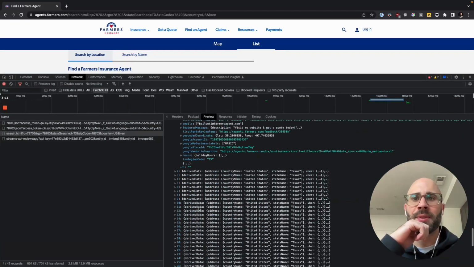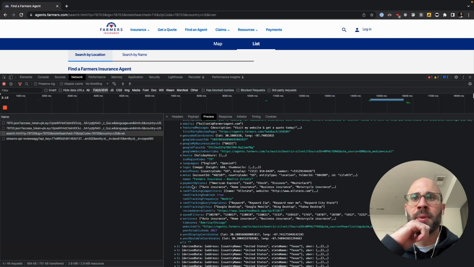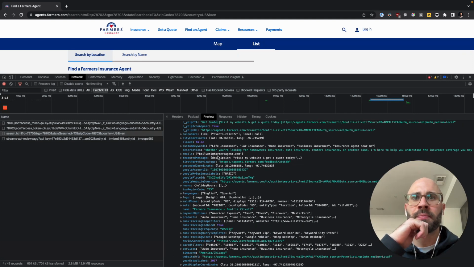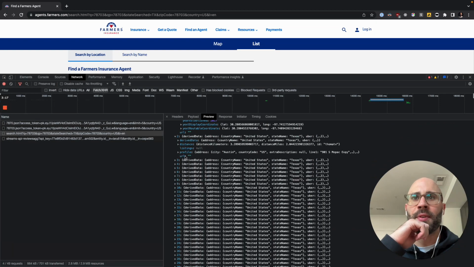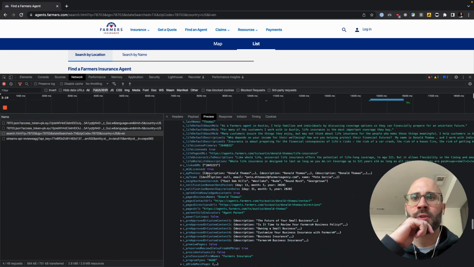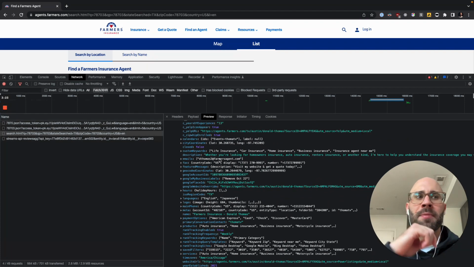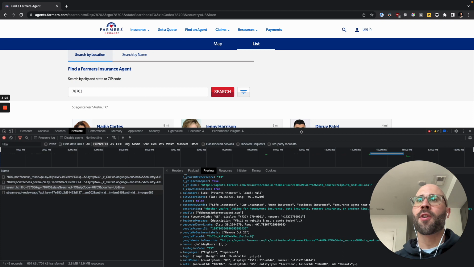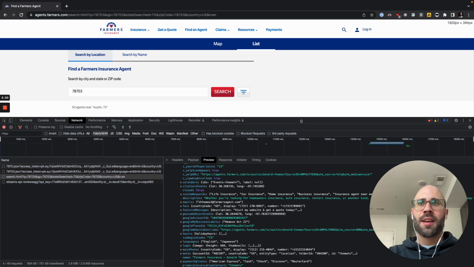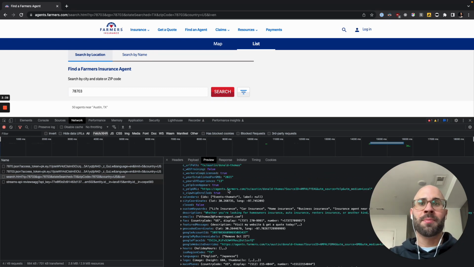They append all these with a C, which is really annoying, but then emails right here. So you get all of their emails. Let's just double check this one. So we can get all of the Farmers Insurance agents, all of their emails, and a lot of great information about them too.